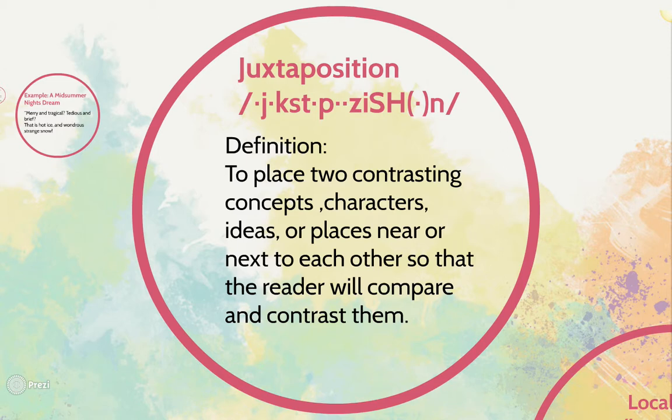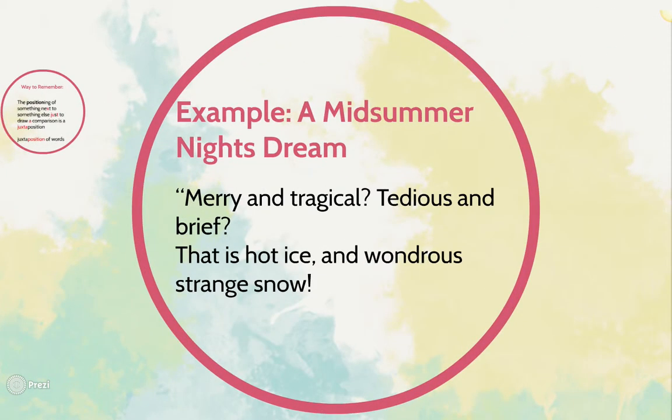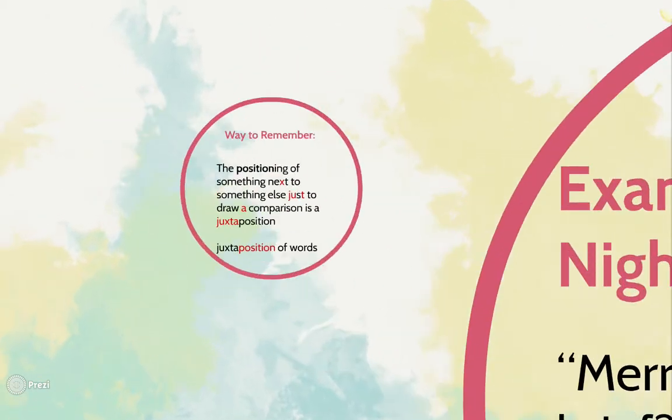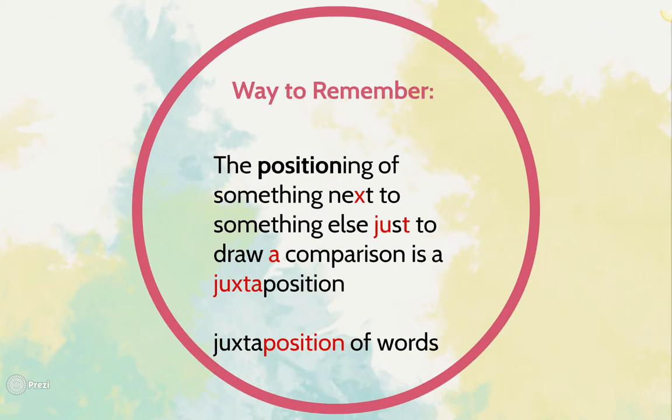Juxtaposition. To place two contrasting concepts, characters, ideas, or places near or next to each other so that the reader will compare and contrast them. An example would be in Act 5 of A Midsummer Night's Dream. Merry and tragical, tedious and brief, that is hot ice and wondrous strange snow. A way to remember is the positioning of something next to something else just to draw a comparison is a juxtaposition, or a juxtaposition of words.